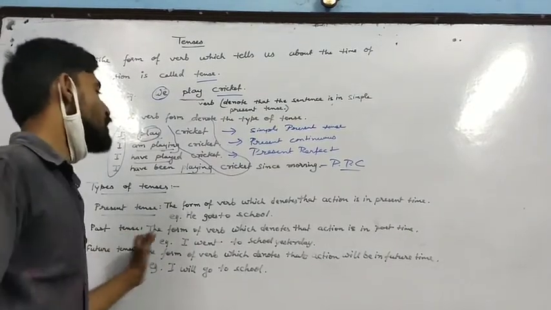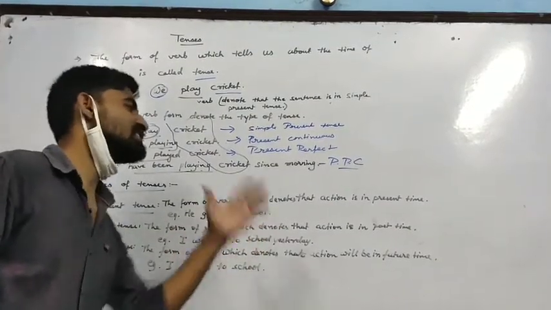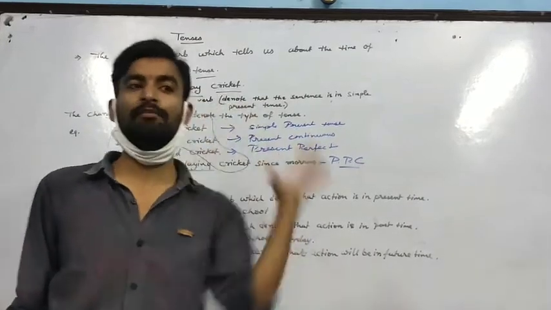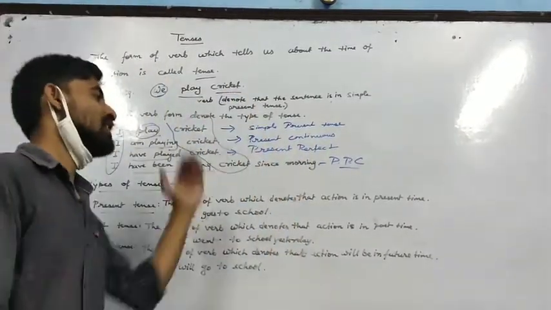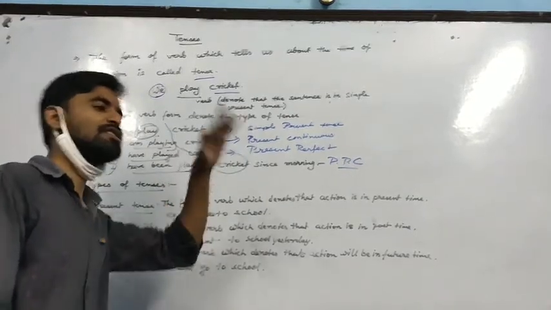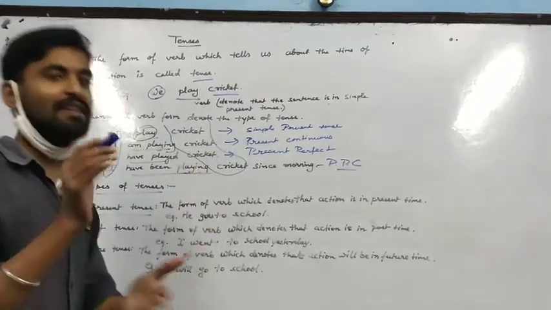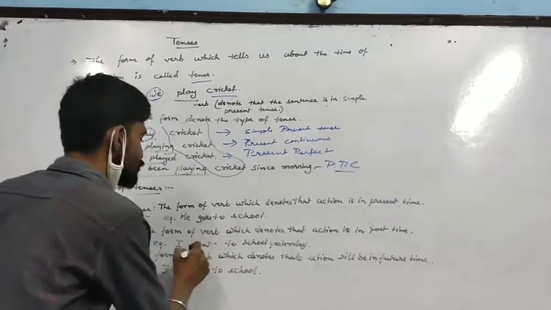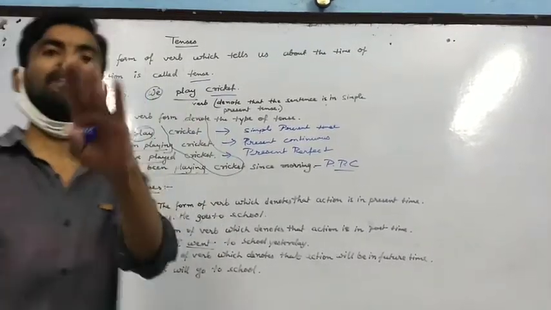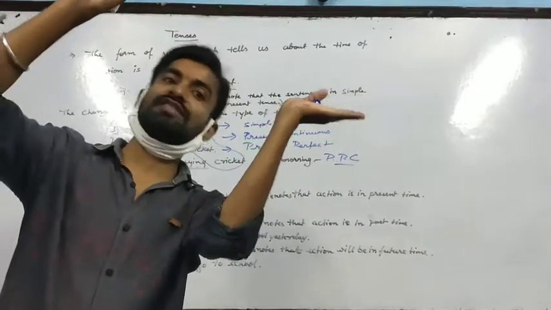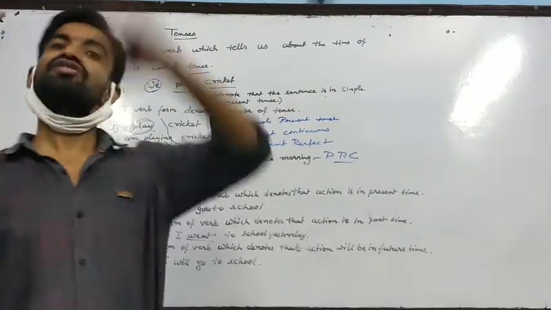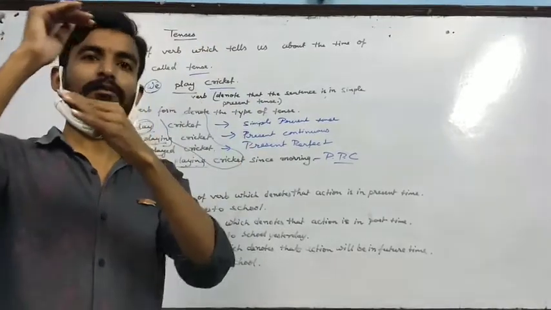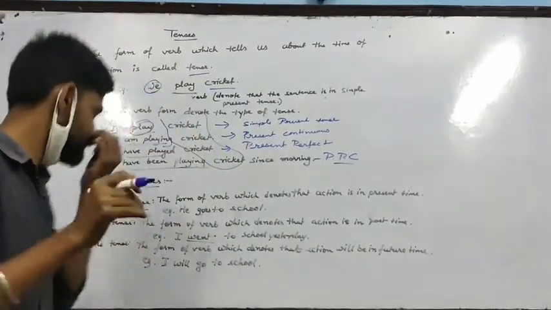Past tense is the form of verb which denotes that the action is in past time, meaning the action has already been completed. It was in the past time. That tense is termed as past tense. Just like, I went to school yesterday, means I have completed the work. Today not, yesterday I went to school. Yesterday shows the previous day.